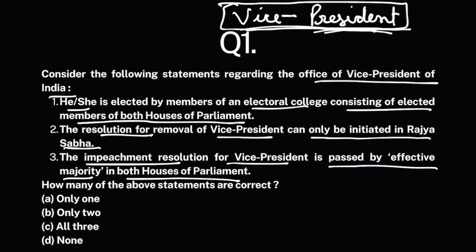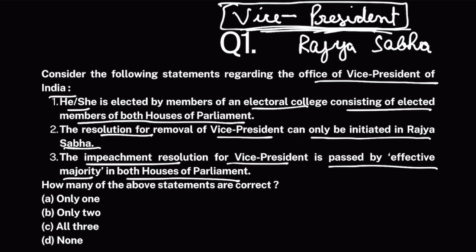Okay, but Vice President also has another duty. He acts as the chief presiding officer of the upper house of parliament, that is Rajya Sabha. So he is called the chairman of Rajya Sabha. He presides over the proceedings of Rajya Sabha. Like there is speaker for Lok Sabha, there is chairman for Rajya Sabha. Now, Vice President can be removed. But first let's talk about the election of Vice President.